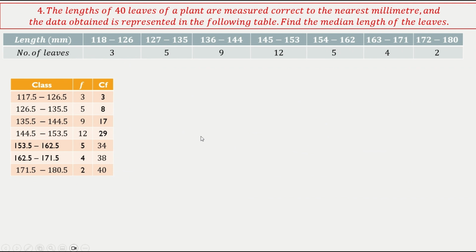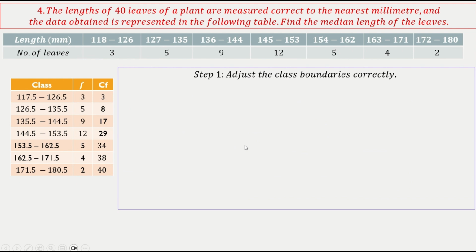So this is another one. You put the table appropriately, just find the median class correctly. Okay. Only thing is you need to adjust the class boundaries here. If you see 126, it is ending, 127, it is starting from. Okay. If class boundaries are not properly aligned, then the median value may not be correct because you are missing some data. So better adjust it. You start from 117.5 to 126.5, the mid value of 126 and 127.